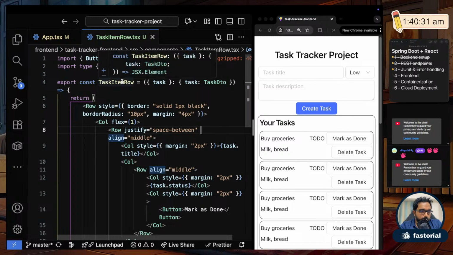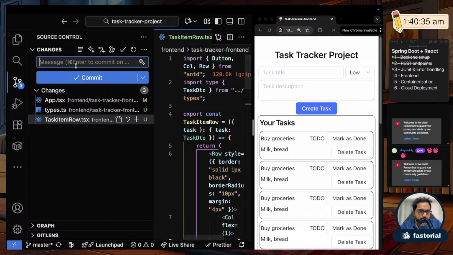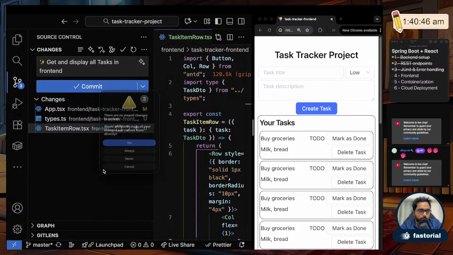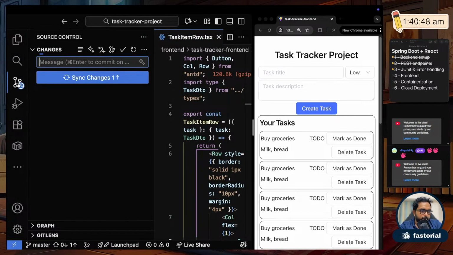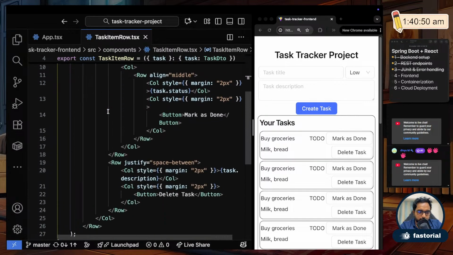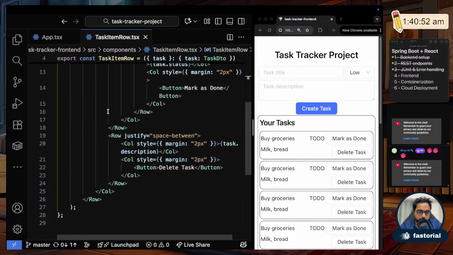So what we'll do is let me first of all commit whatever I've done so far. Okay, so I'll commit it saying get and display all tasks in front end. Next what I'll do is I'll go to this mark as done button.